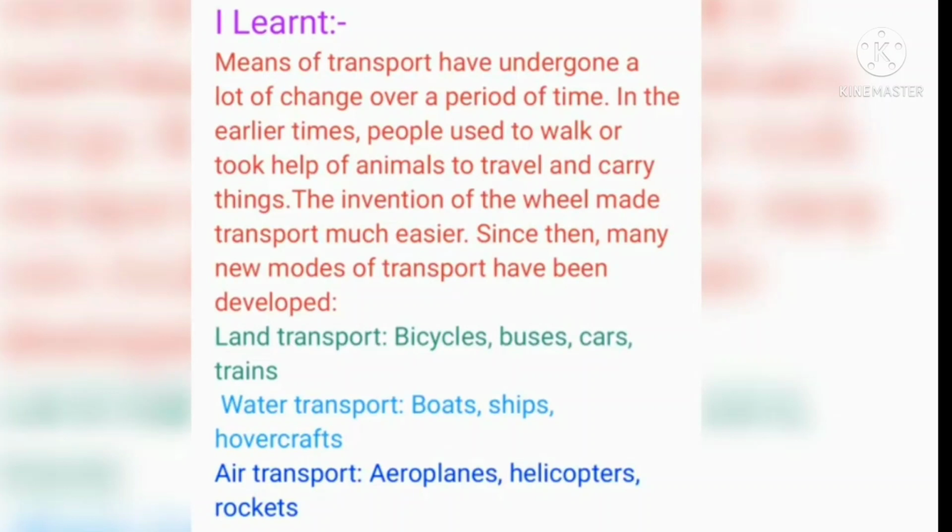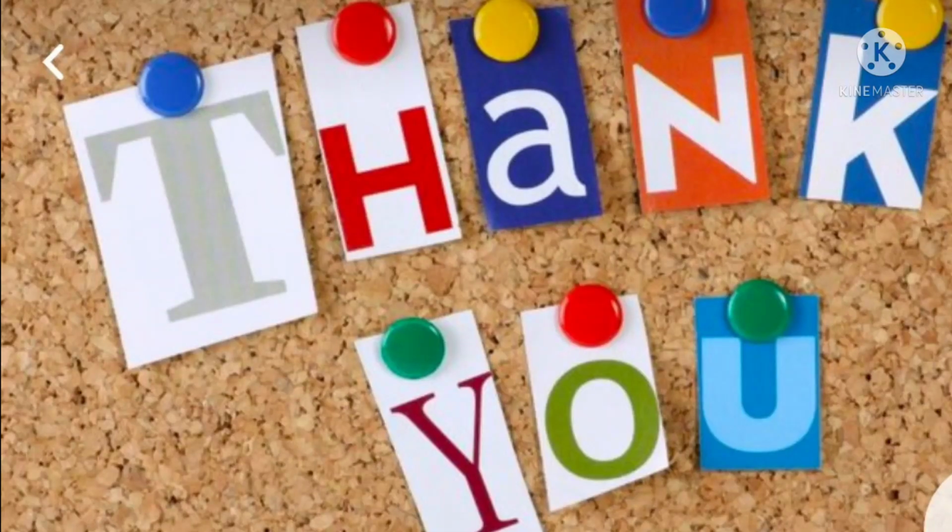In land transport, we are using bicycles, buses, cars, and trains. In water transport, boats, ships, hovercraft, and steamers. The next one is air transport. In air transport, mainly we are using airplanes, helicopters, and rockets.